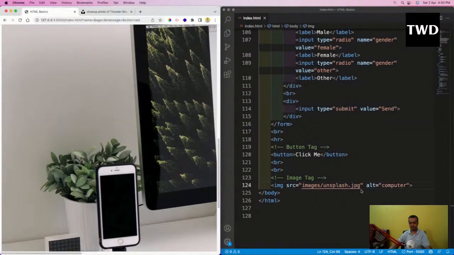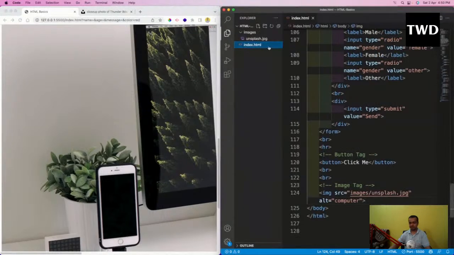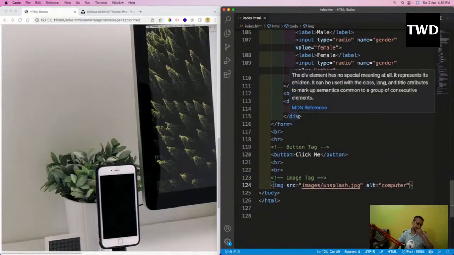That's a good question again, Prem. src is the path for the image I have to give. In this src, I've created an images folder. Inside that the unsplash.jpg is there, so I have given that image path. So this is like the path from index.html to the unsplash.jpg image, and this alt I have given. Okay, so like this.